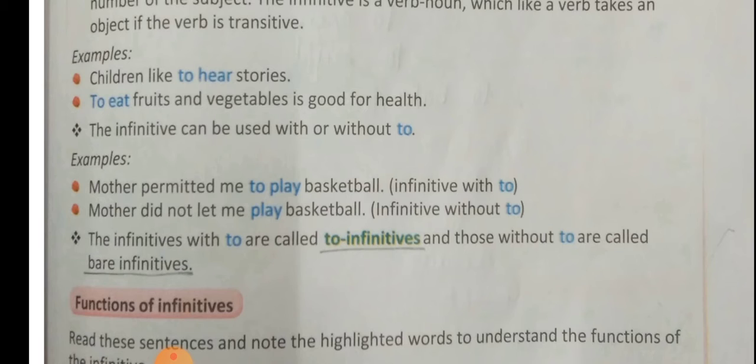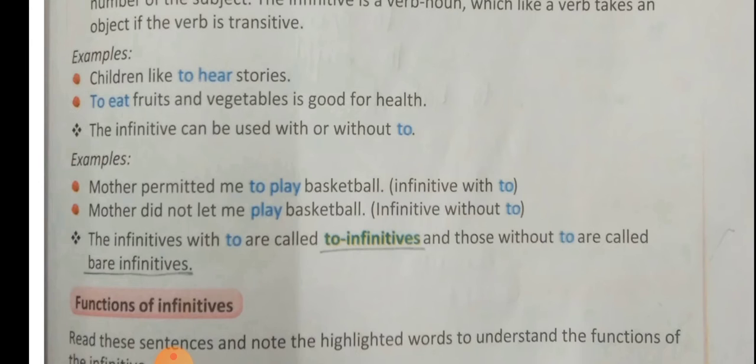Okay, now let us see another example. To eat fruits and vegetables is good for health. To eat is the infinitive, fruits and vegetables is the object. In the sentence, to eat fruits and vegetables is good for health, here the infinitive is used as subject.